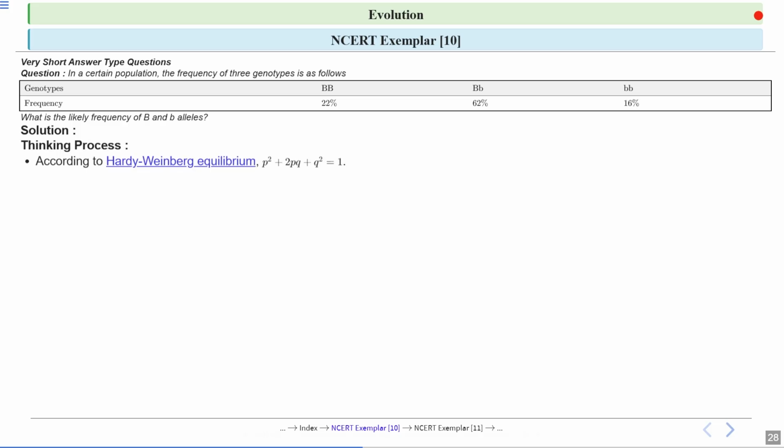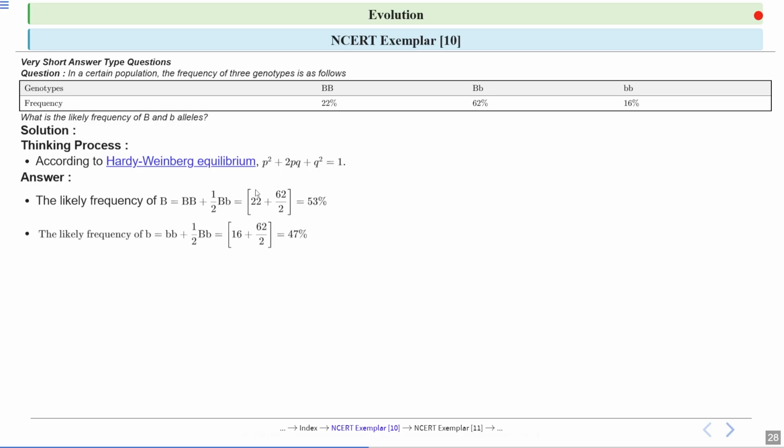Okay, according to Hardy-Weinberg equilibrium, this is the equation p square plus 2pq plus q square is equal to 1. Now, let's have a look at the explanation. Okay, now the likely frequency of capital B will be homozygous dominant plus half of heterozygous Bb, because this heterozygous contains only one dominant allele, one capital B only. So after putting in the values, you will get the answer 53%. Similarly, you can calculate the frequency of small b using this formula. Again, you can see in heterozygous, only one small b allele is present. So you will half it and you will get the answer 47%.